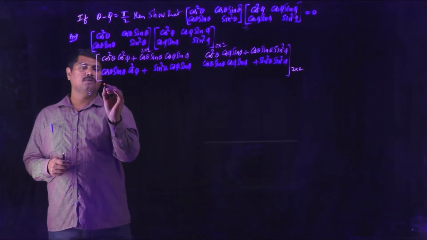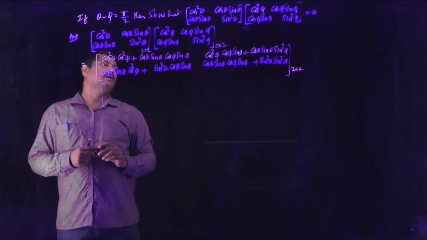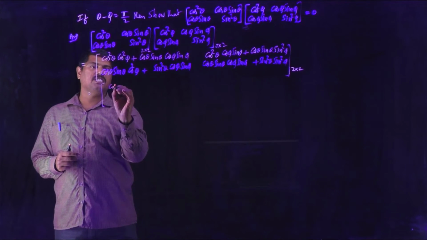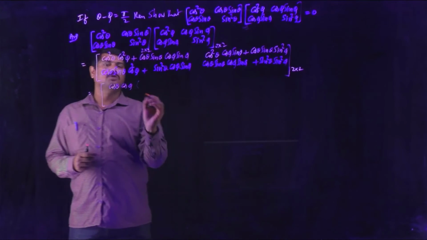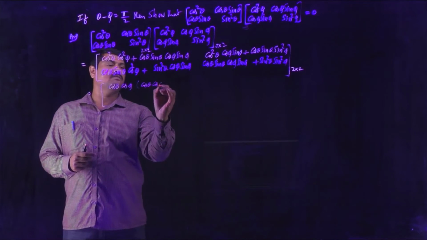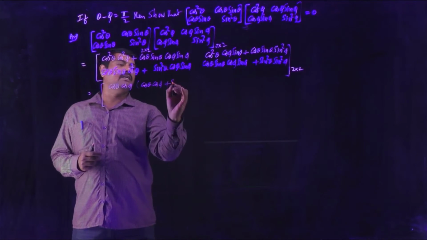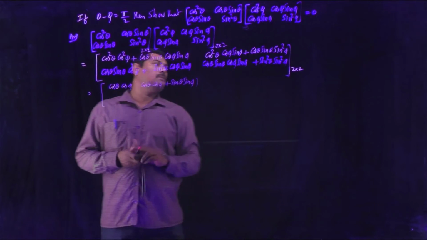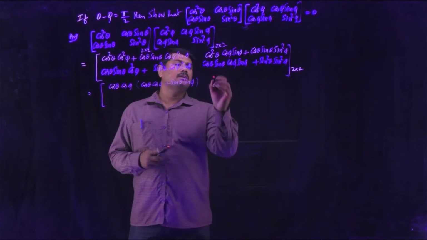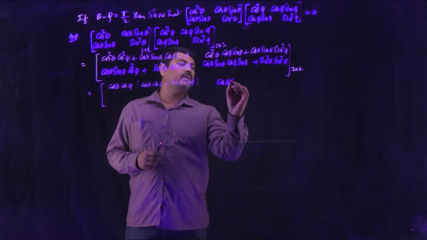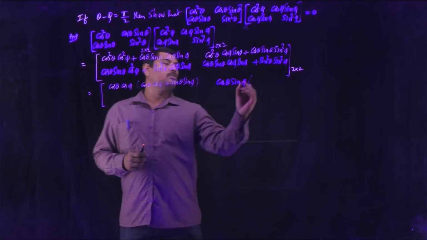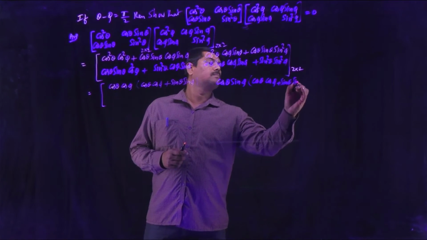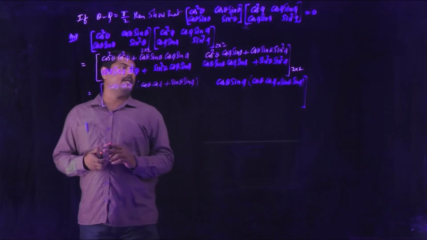Here you can observe we have some common values in all 4 elements. In the first element, you can separate cos theta cos phi, so the remaining part is cos theta cos phi plus sin theta sin phi. Here also the common factor is cos theta sin phi, so you will get cos theta cos phi plus sin theta sin phi as the remaining part after separating common terms.